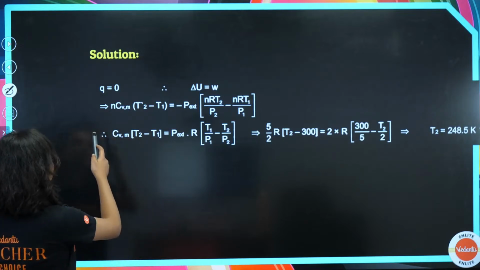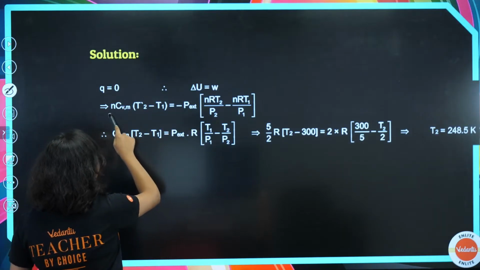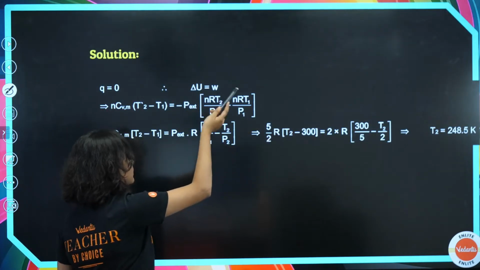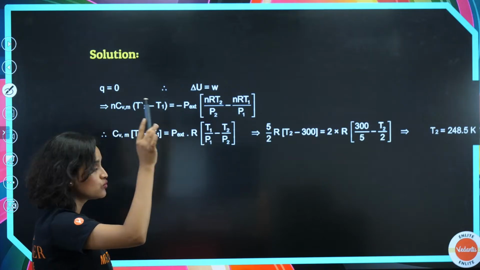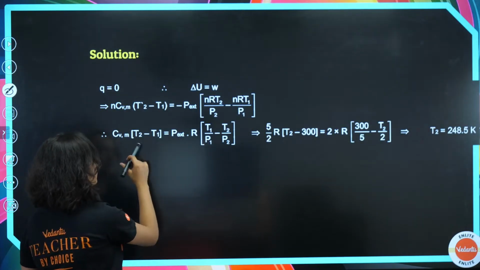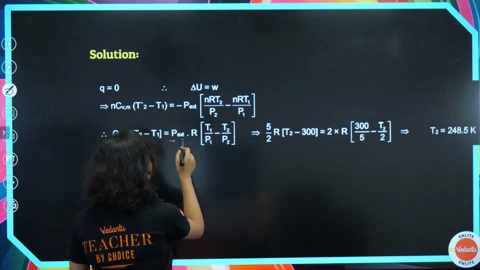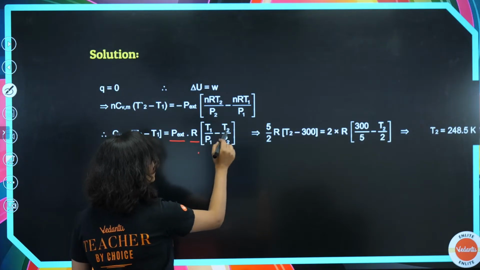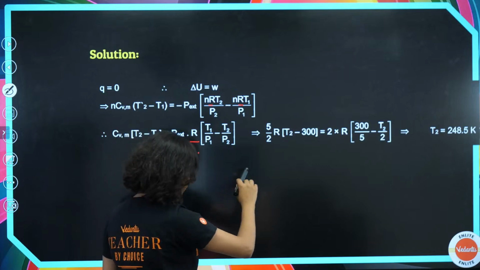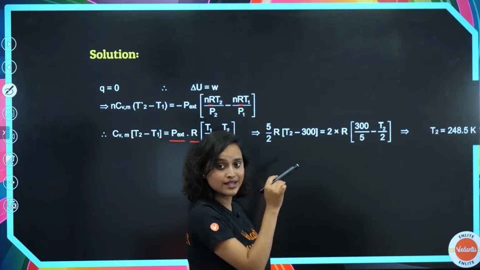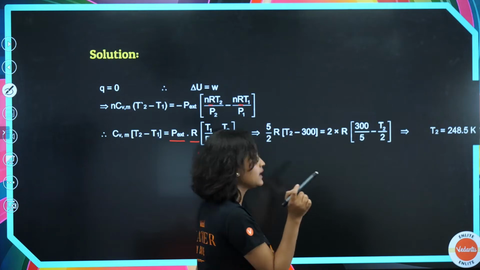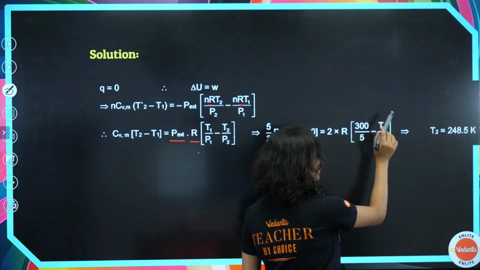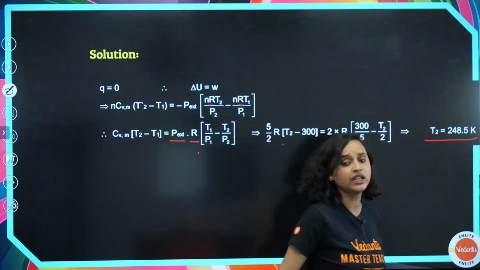Anyway, Q is equal to 0, so delta U is equal to W. Now nCVM, that was already given to us. T2 minus T1 is equal to minus P external, same form, that old formula that we have been using. So CVM times T2 minus T1, and then we write P external times R, T1 by P1 minus T2 by P2, taking this R outside. And 5 by 2 R, that was given to us. So 5 by 2 R, T2 minus 300 is equal to 2 into R, 300 by 5, and so on. T2 we will find out to be this much.